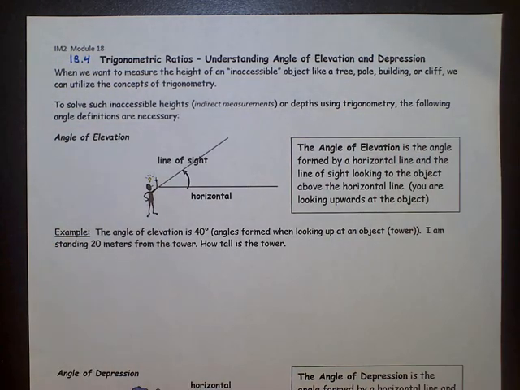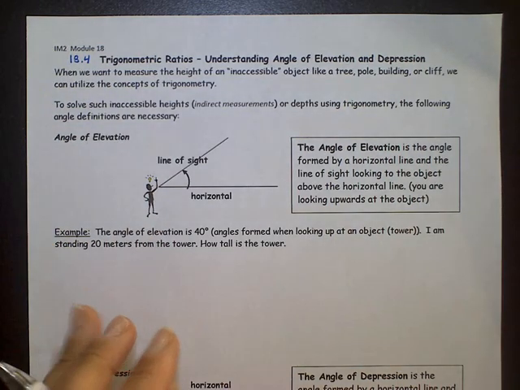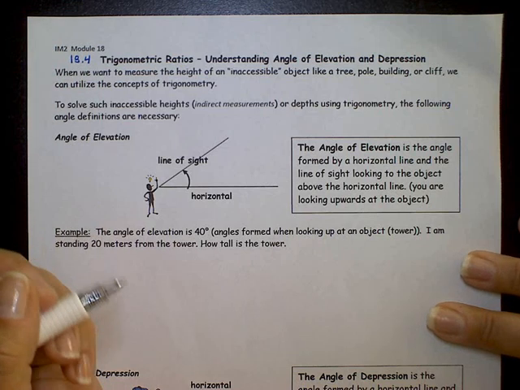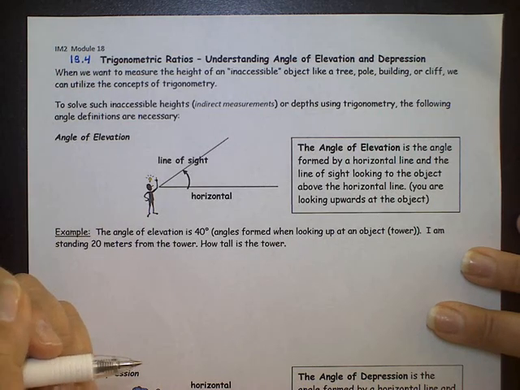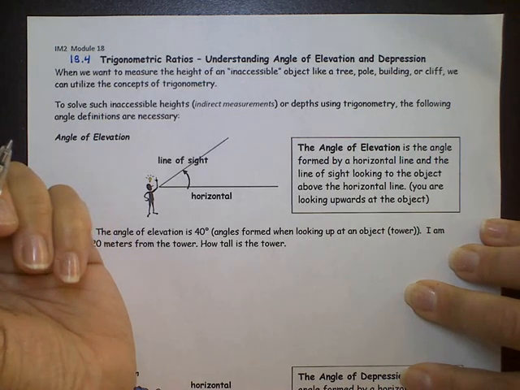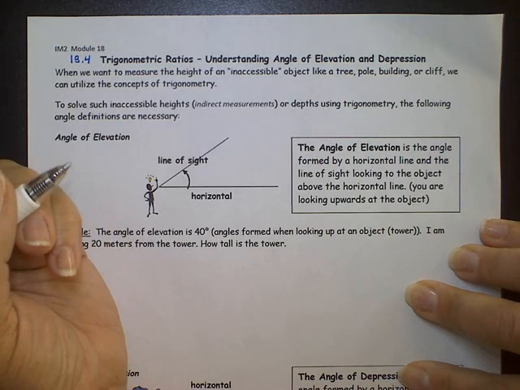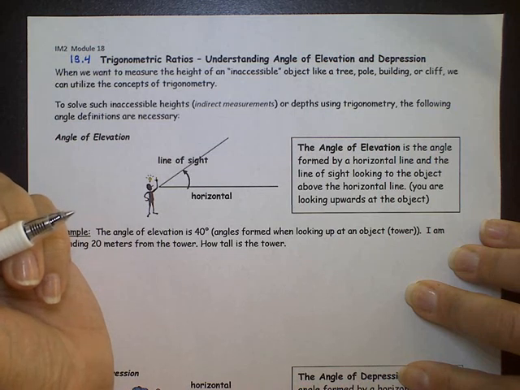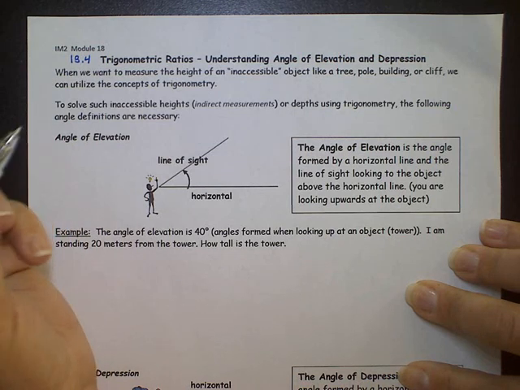So we want to measure the height of something that's inaccessible, something like a tree, a building, a pole, anything that's tall that you can't actually physically measure. So we call these indirect measurements. To solve such inaccessible heights or depths using trig, the following angle definitions are necessary.